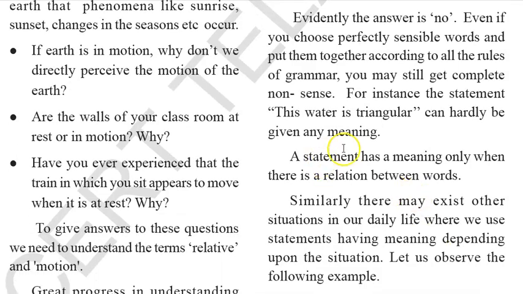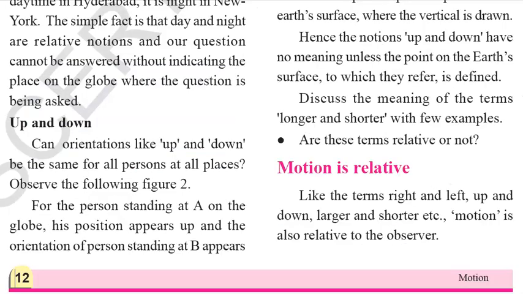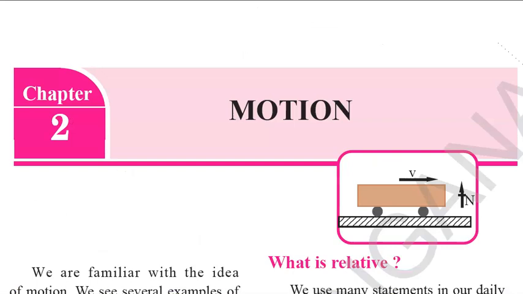Okay, let's take another example of a grammatically perfect statement that does not make any sense. Think of your friend's name, and you're saying that I'm drinking my friend. You cannot drink your friend, right? So it does not make any sense at all. It sounds very funny, right? Even though it's grammatically correct, it does not make any sense. Now a statement has a meaning